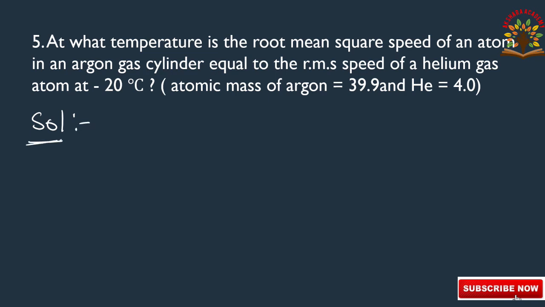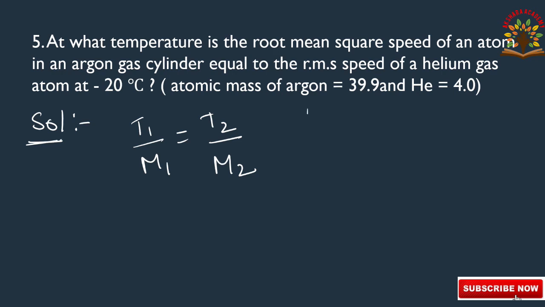Formula for this, at what temperature we are finding: T1 by M1 is equal to T2 by M2. Here, at what temperature is the root mean square speed equal, we have to calculate the argon gas cylinder temperature. T2 they gave minus 20.